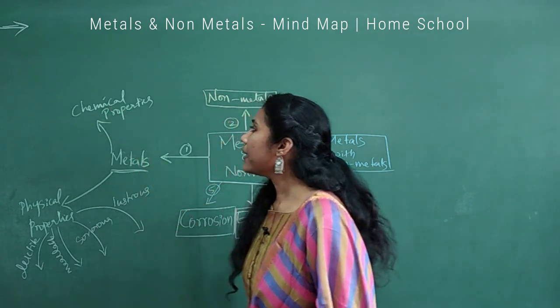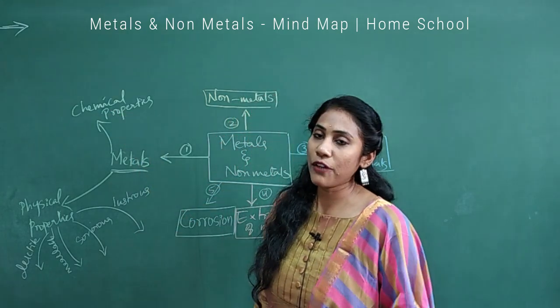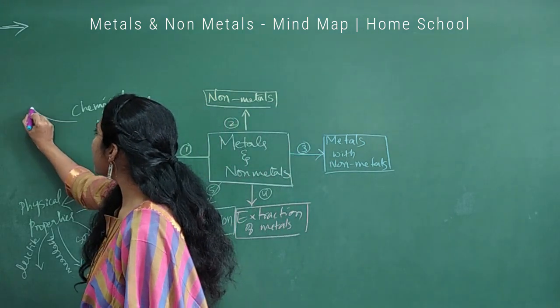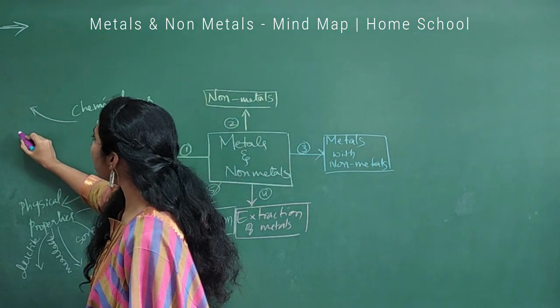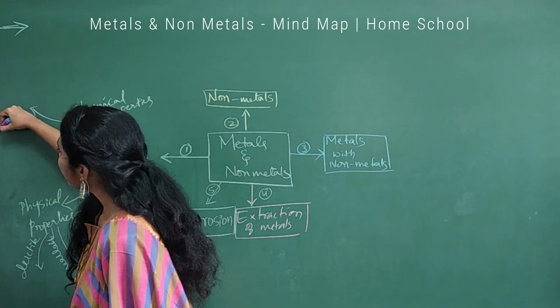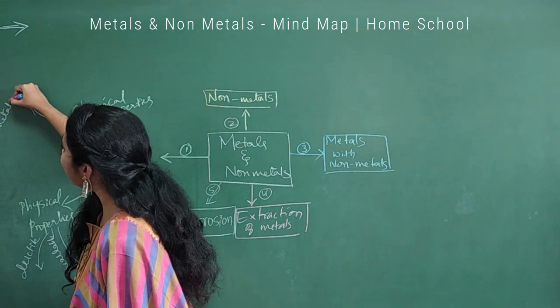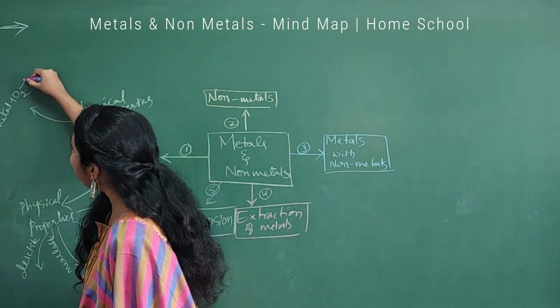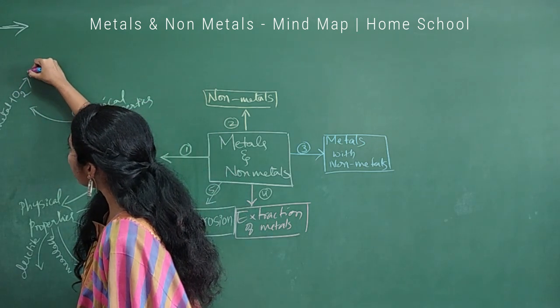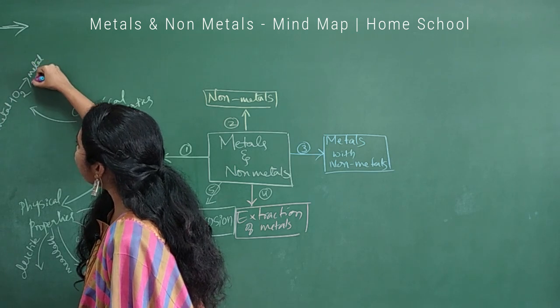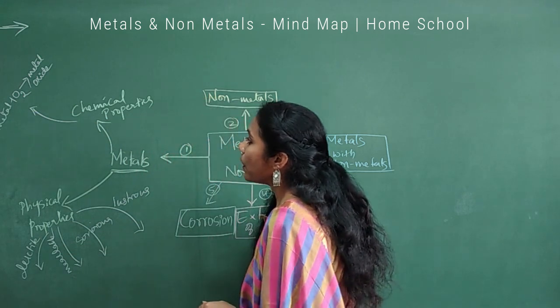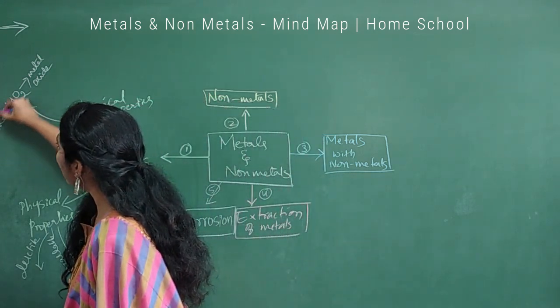And coming to the chemical properties, you have lots of chemical reactions of metals actually. Under that, the first one is metals' reaction with oxygen. Can you tell me, metal on reaction with oxygen, what do you get? You will get metal oxide, right? So this is the most important reaction you have to concentrate on.